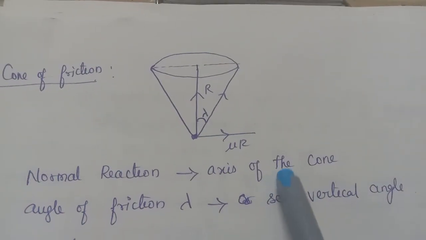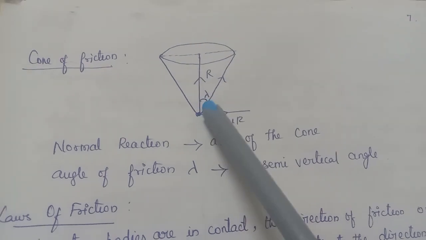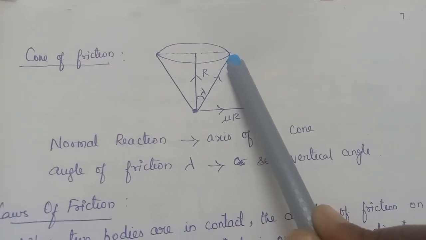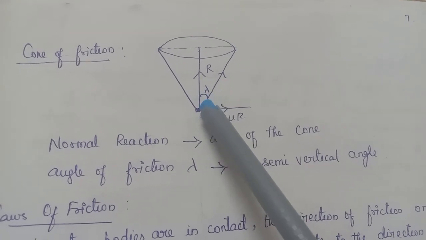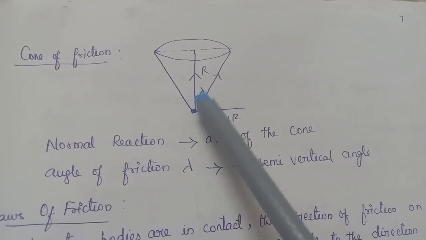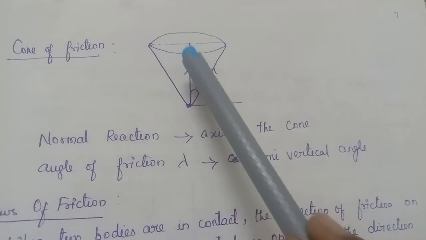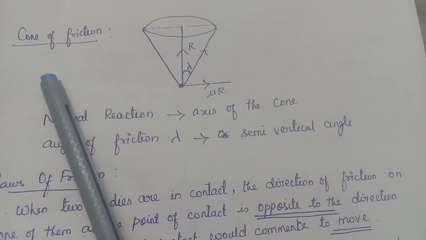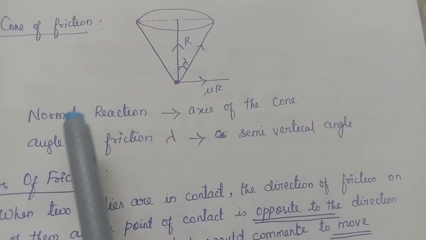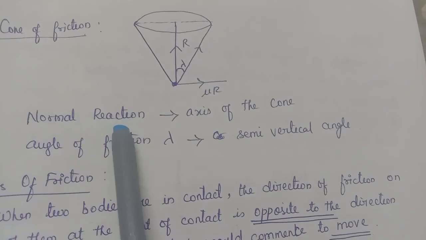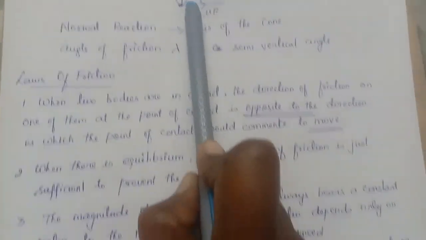See, this is the friction mu R and this is the normal reaction. So this will be my resultant of friction and normal reaction, and this is the angle of friction. With this angle as the semi-vertical angle and the normal reaction as the axis, you draw a cone, and that cone is called cone of friction. Okay, the semi-vertical angle is equal to what? Lambda, angle of friction, and the normal reaction will be the axis of the cone. Such a cone drawn is called cone of friction.